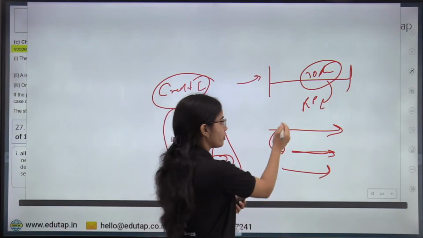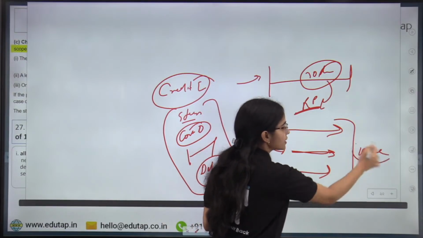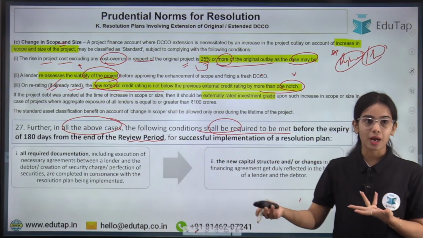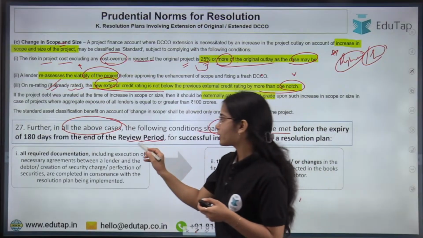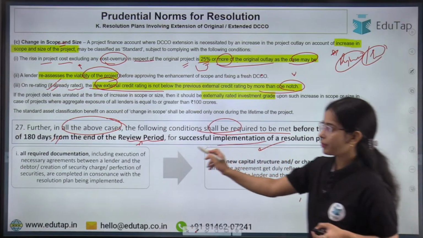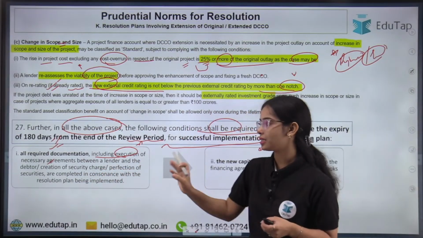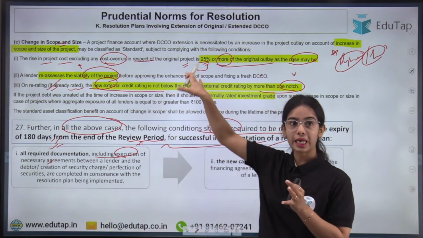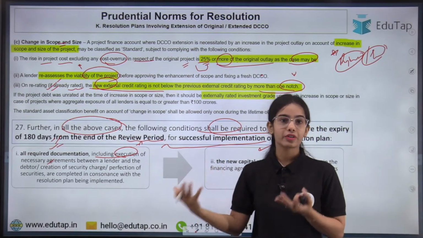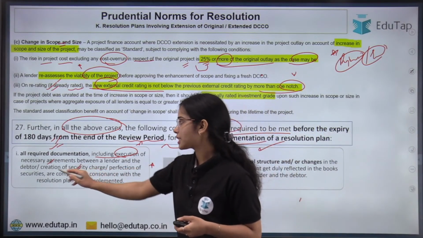Okay, but after the review period, in which the discussion happens, within 180 days from the end of the review period the steps have to be taken. First of all, the required documentation, including execution of necessary agreements between the lender and the debtor, in case the scope and size of the project is going to be increased. That means new collateral will be given by the entity for the project. So, creation of security charge, that is, new collateral.